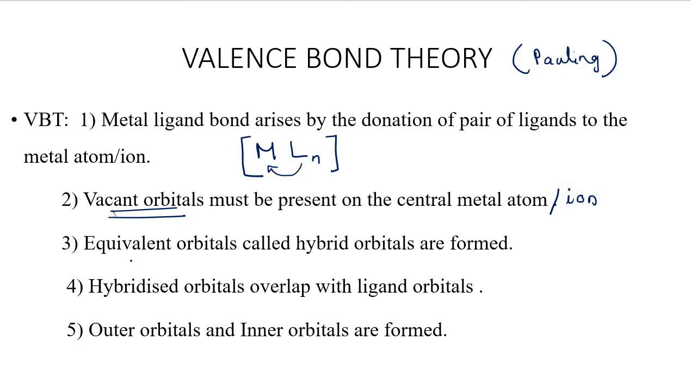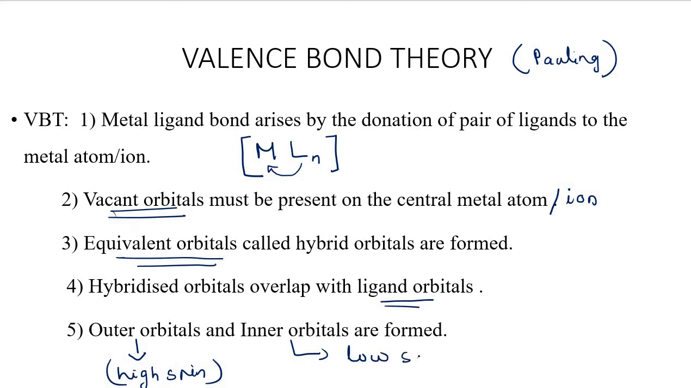The third point states that depending upon the total number of bonds the central metal atom forms, it forms equivalent orbitals called hybrid orbitals. And the hybrid orbitals overlap with the ligand orbitals. And the ligand orbitals, what is their function? They can donate an electron pair for bonding. And similarly, outer orbital and inner orbital complexes are formed. Now, what is this outer orbital? Outer orbital means high spin, and inner orbital means low spin complexes are formed. Now these are the basic postulates of valence bond theory.